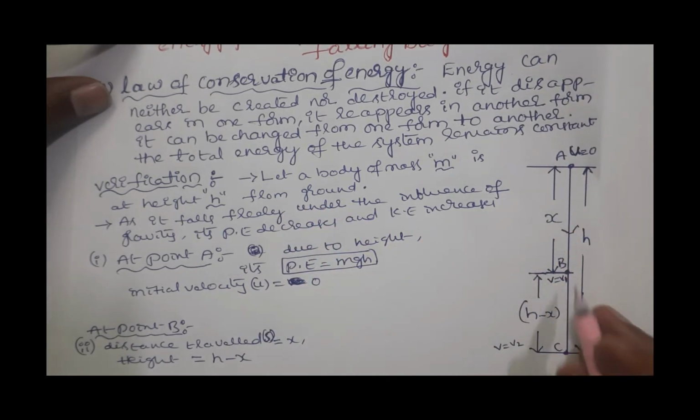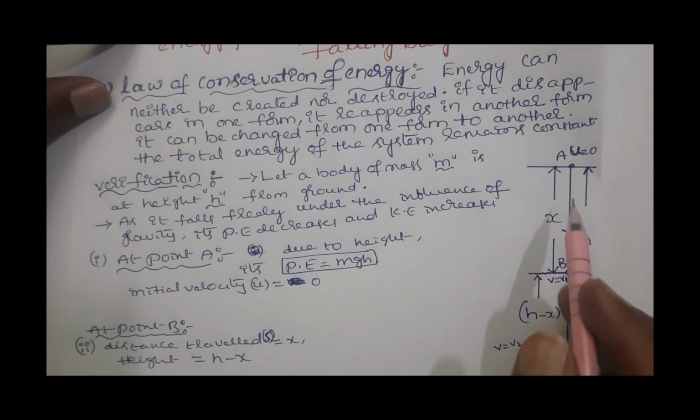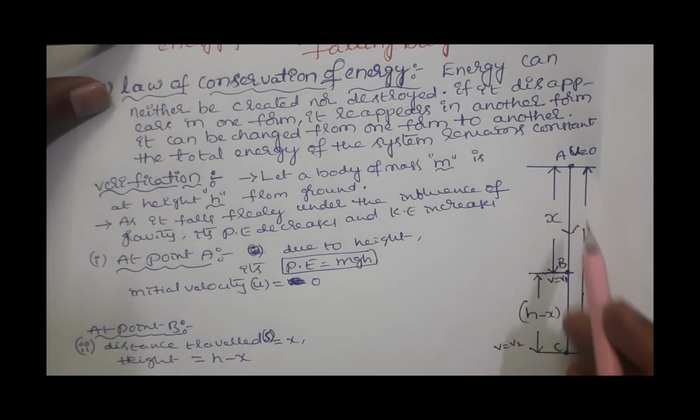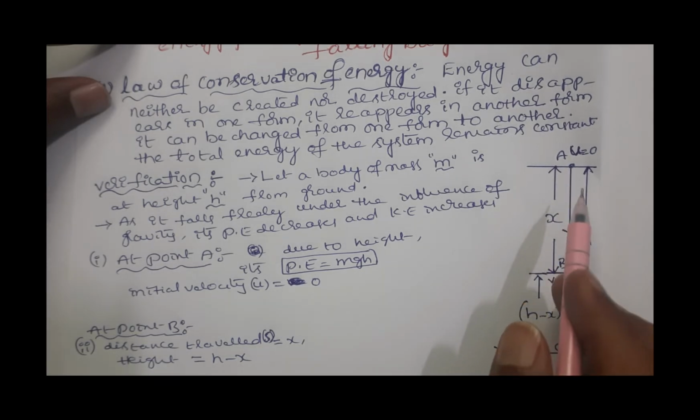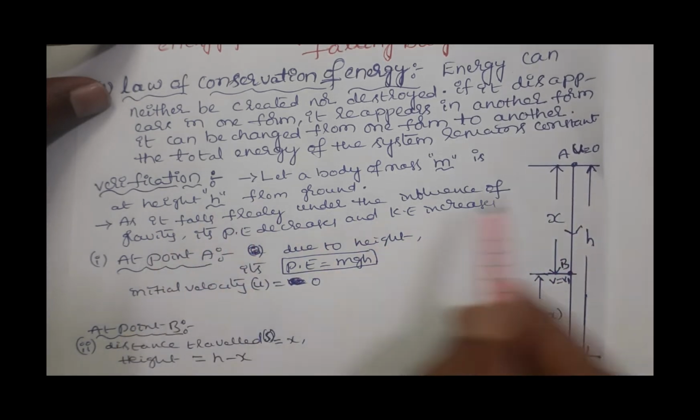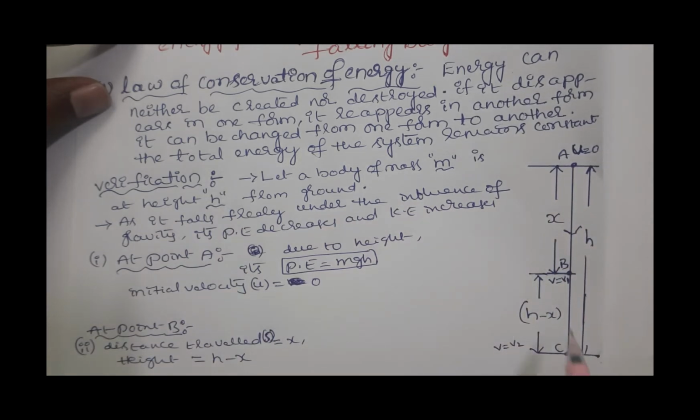So it is the figure. This arrow mark shows that the body is a freely falling body. The body is at the point A, which is at a height h from the ground. The mass of the body is m. Now it is falling down freely under the influence of gravity.